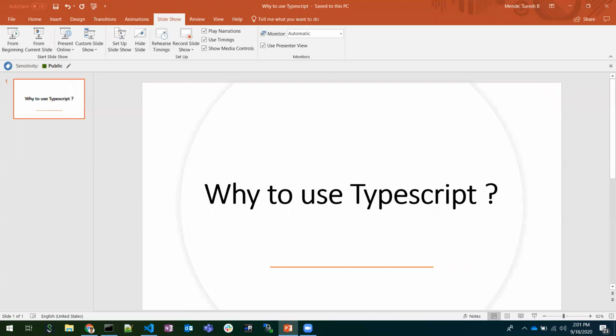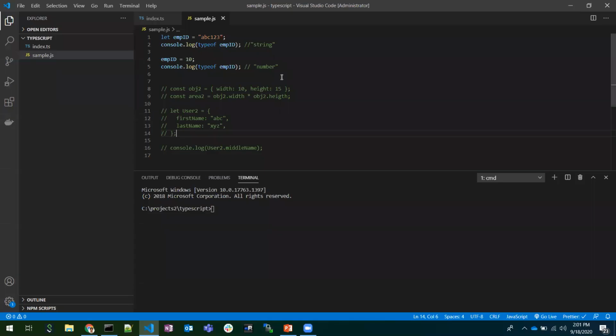Let's see an example. I have taken one sample.js file. This is purely a JavaScript file. The extension will tell us whether it is JavaScript or TypeScript. The extension .js is JavaScript, .ts is a TypeScript file. Okay, coming to the point. This is the first problem I wanted to discuss, why to use TypeScript.